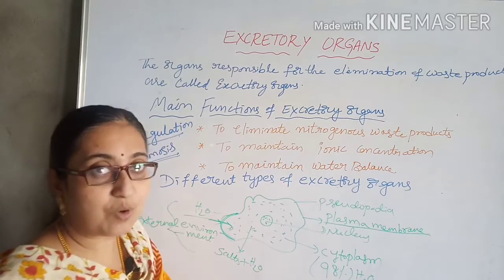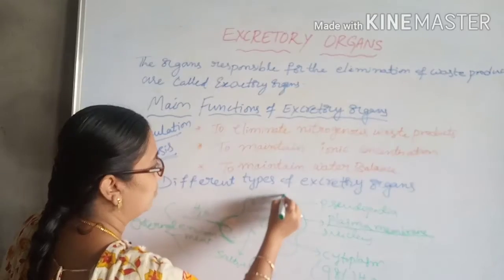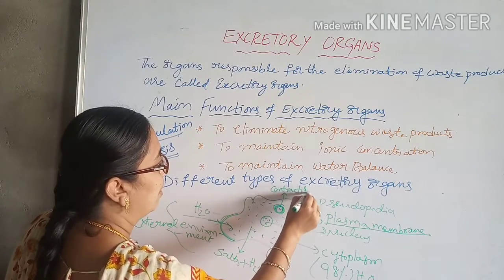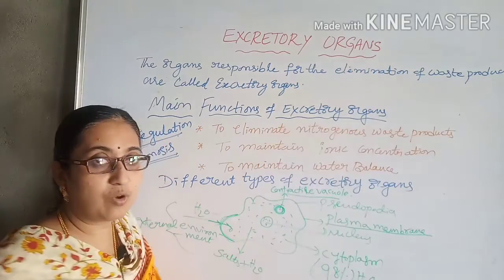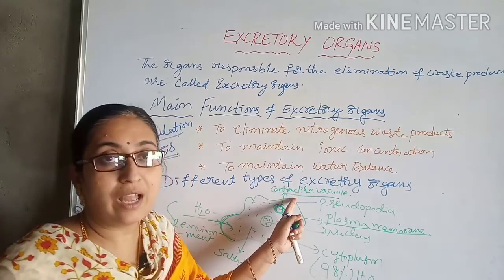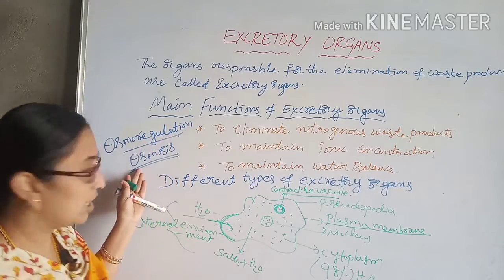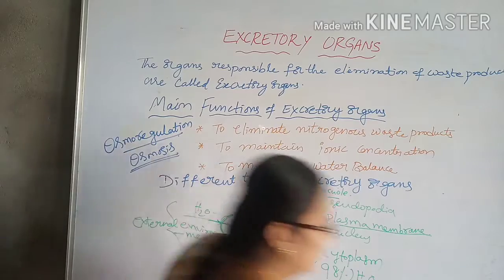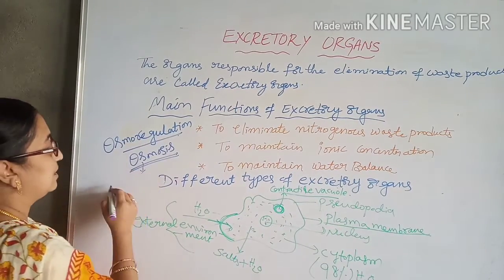This osmosis process is performed by the contractile vacuole. Osmoregulation takes place in the protozoans through the contractile vacuole. What is the definition of osmosis?